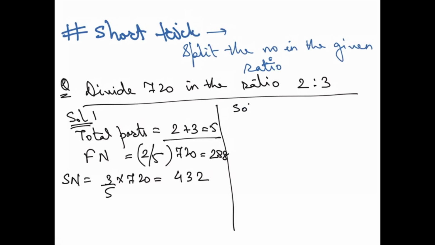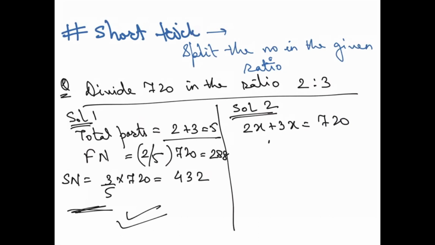Now, this is the short trick actually. This is the one which we were talking about. But if I go to solution number 2, 2x plus 3x will be equal to 720, which is 5x equal to 720. And finally, you get 720 divided by 5, which gives you 144. Now they've asked the first number.